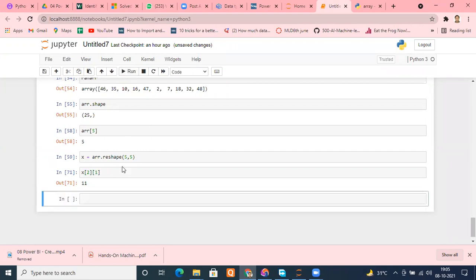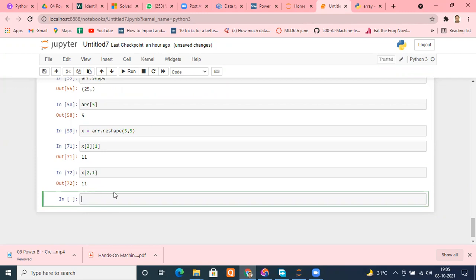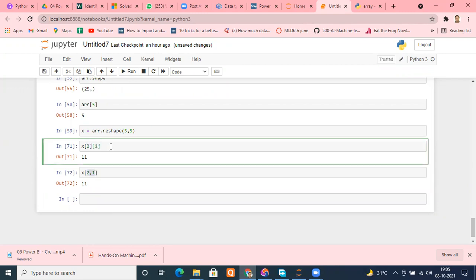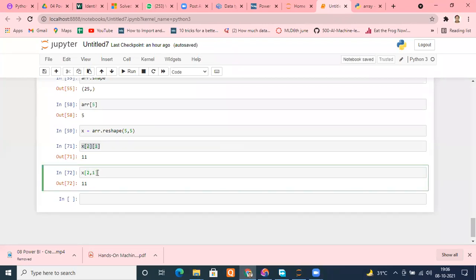Let me run it. Now the same thing can also be done a different way. See how? X, comma. What is the first element? 2. What is the second element? 1. Remember the second notation. This is also one of the ways of accessing your elements. Instead of separating them one by one, I prefer this one, because this way I can break the parts. This is my preference, but it is not mandatory that you use it. You can use this way as well.